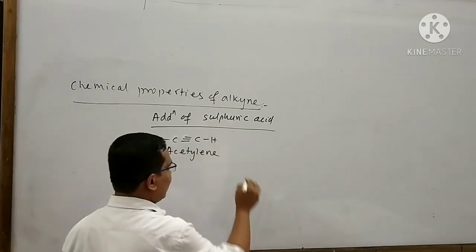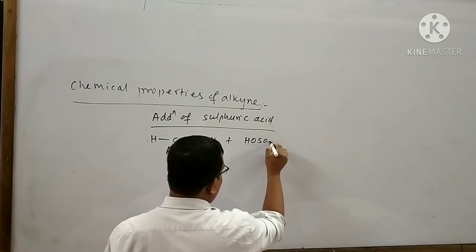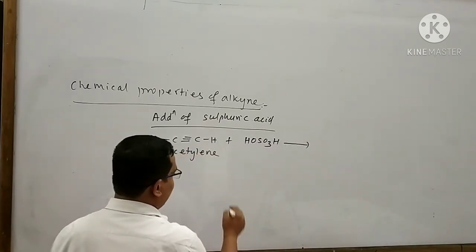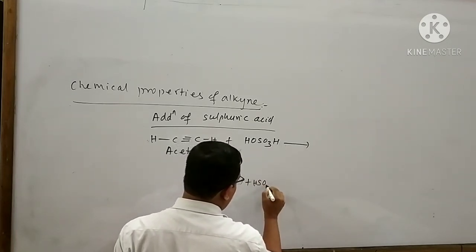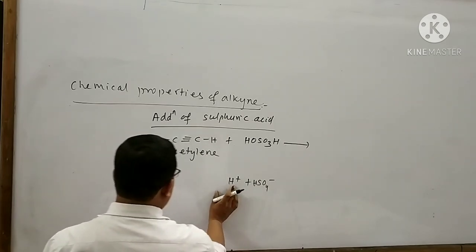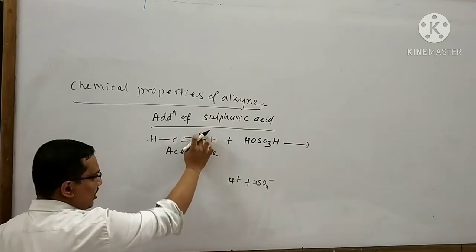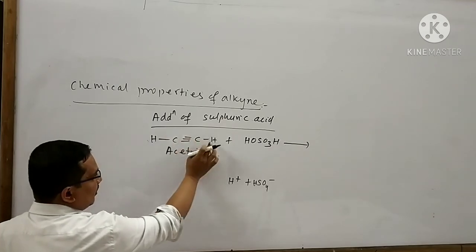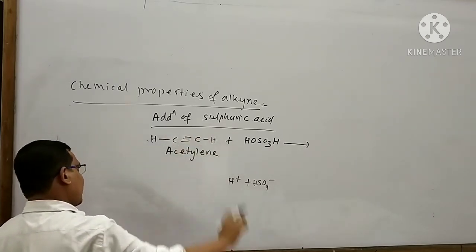When acetylene is subjected to reaction with sulfuric acid, then what will happen? H2SO4 gives H plus and HSO4 minus. Now the H plus ion will attach with this carbon atom or with this carbon atom. If the H plus ion attaches with this carbon atom, then the HSO4 minus ion will attach with this carbon atom.